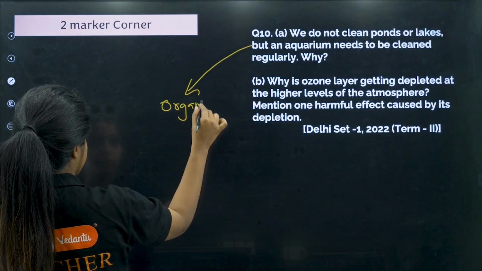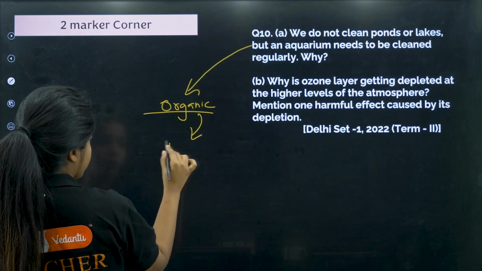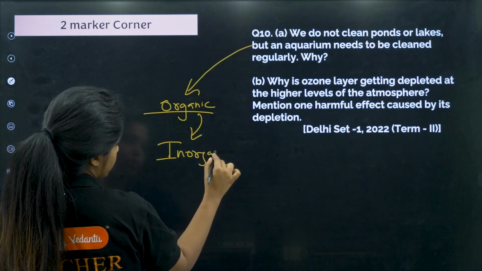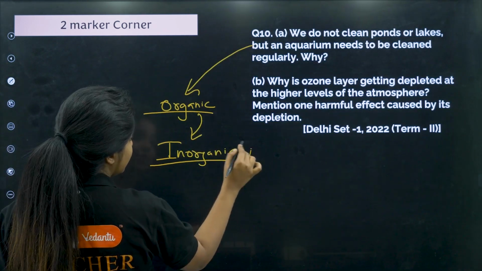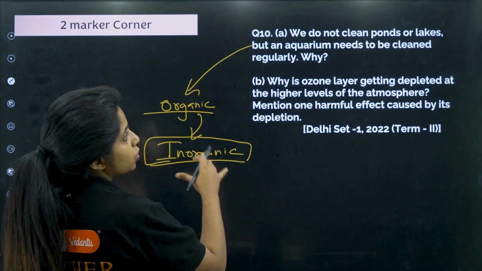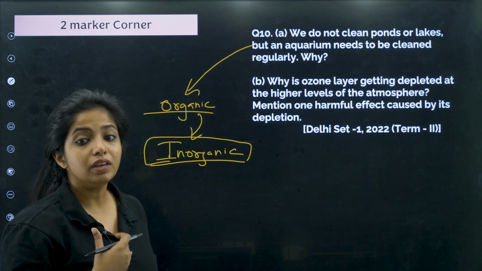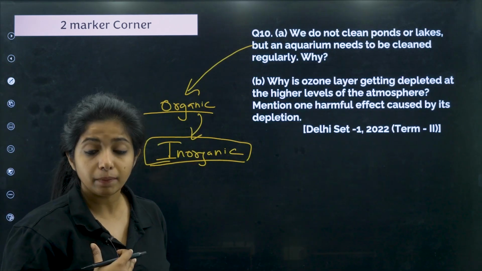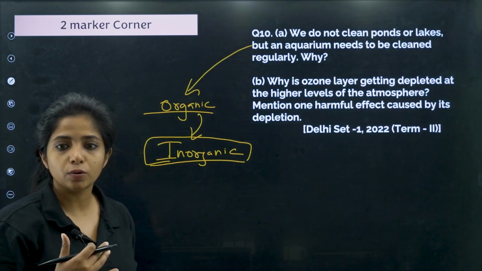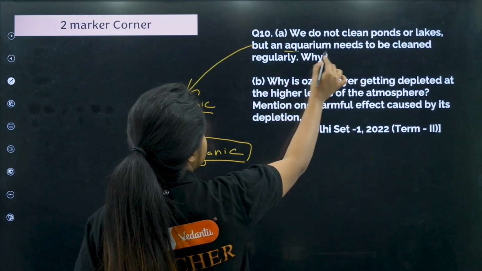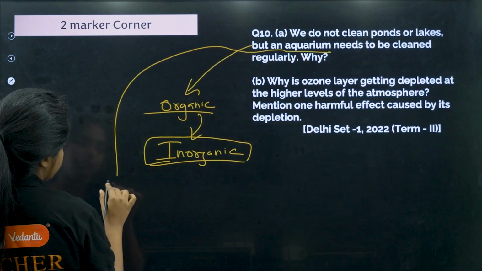Which is going to break down the organic things into inorganic things, and these inorganic things can be utilized. So, in ponds it is naturally occurring, but in the case of an aquarium it is not there. It is a man-made thing. It is not a natural ecosystem. This is what, children, an artificial ecosystem that we make.